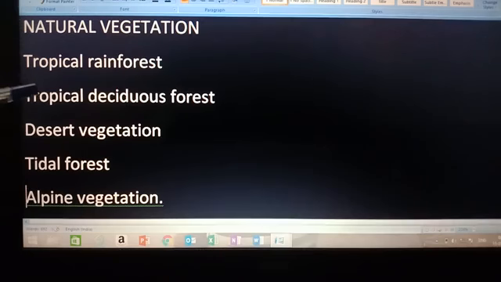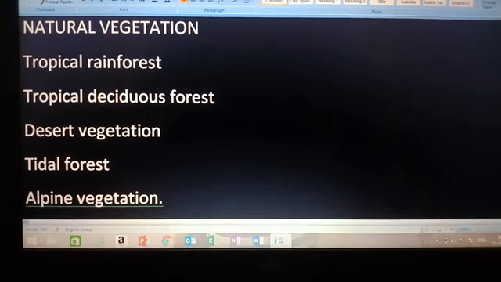Then desert vegetation: as the name suggests, children, the trees have some adaptive features which help them to survive in this condition. Like they have long roots, thick bark, waxy leaves, and they are xerophytes, and of cactus type. Okay, tidal forests are characterized by breathing roots because they are found mainly under the water, and their stilt roots remain submerged under the water, and the forests are dense, like Sundari, Gurjan, Keora, Hintal.